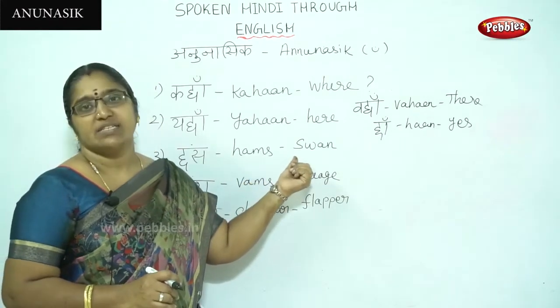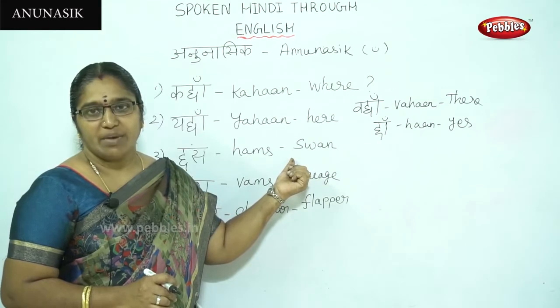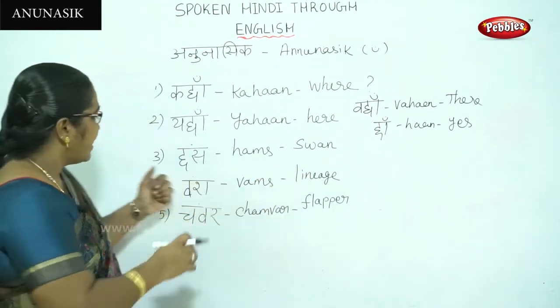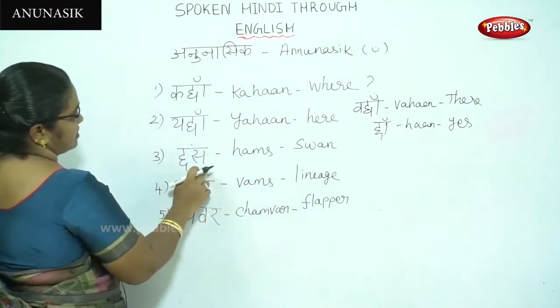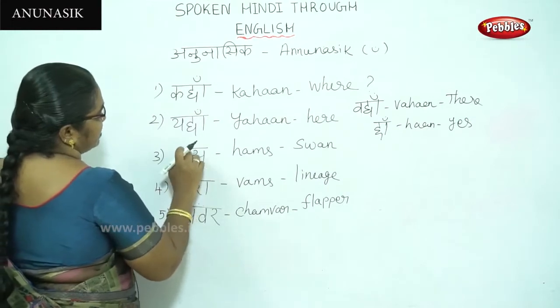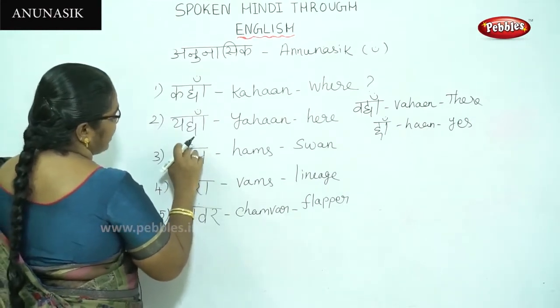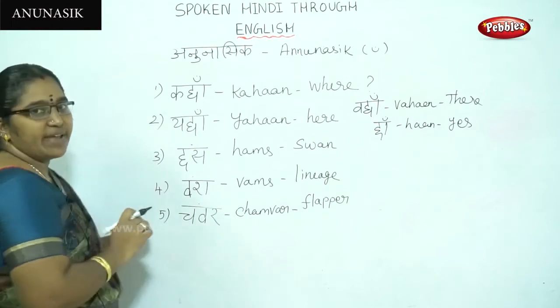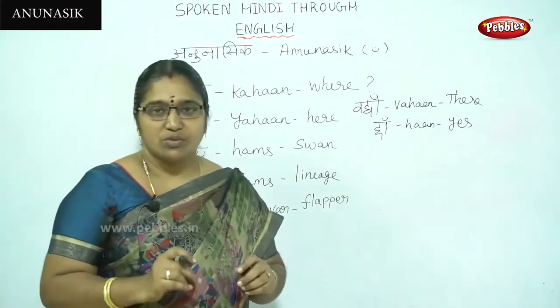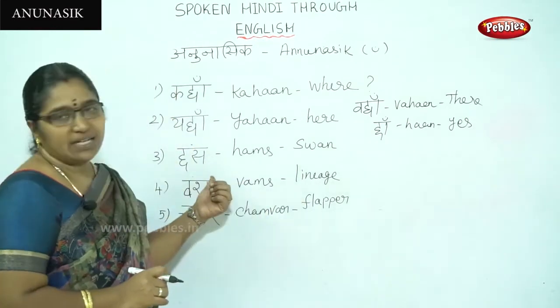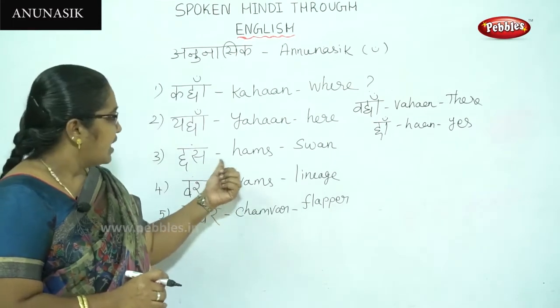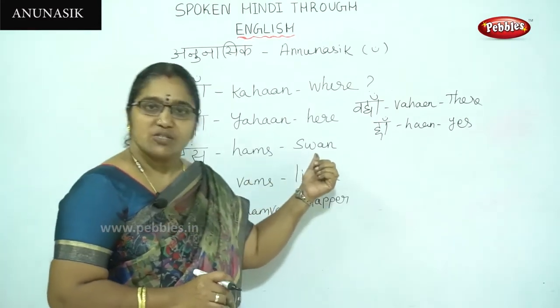The meaning is swan. Above this sa, we are having a bindu, so this becomes hums.